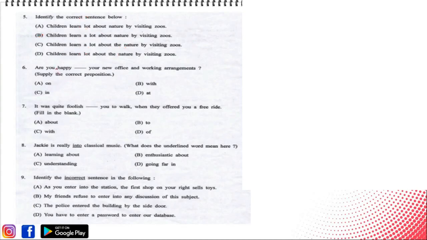Next, are you happy blank with your new office and working arrangements?